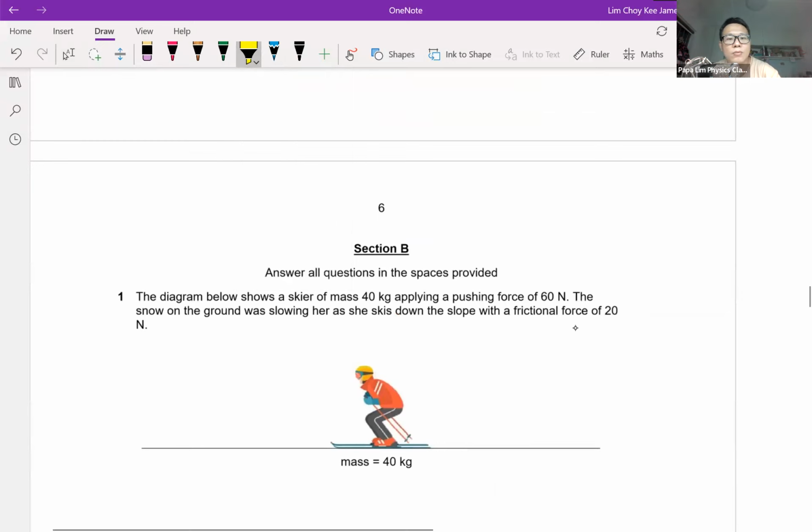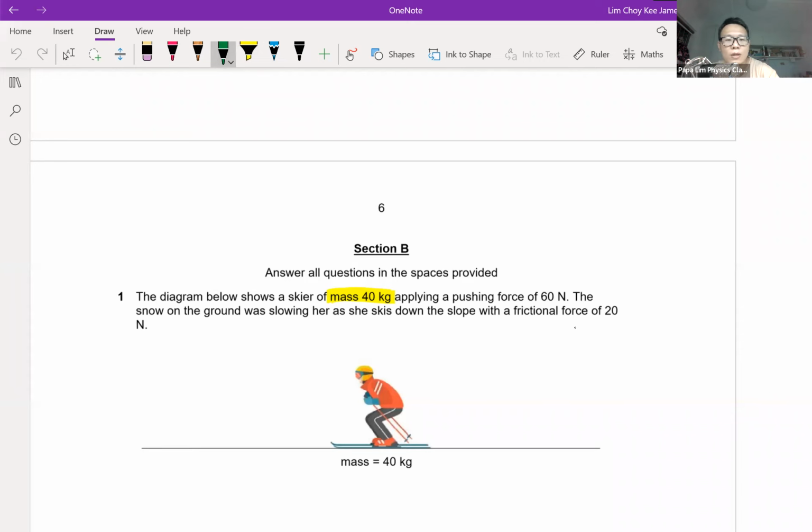Like I always tell students, whenever I give you mass, always have the habit to check that it is actually in kg, SI unit. Because in physics, most of the formulas that we use at O level require the students to input values in their SI units. For example, mass has to be in kg. So if I happen to give you grams, you have to change it to kg. Likewise, speed, if I give you kilometer per hour, you have to convert it yourself to meter per second, SI unit.